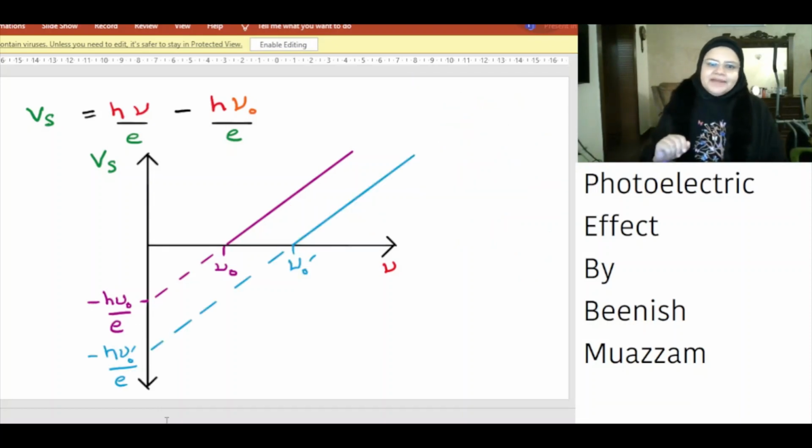The work function and threshold frequency for different materials are different. For instance, the work function of sodium is 2.4 electron volt and the work function of copper is 4.6 electron volt. However, the slope of stopping voltage versus frequency of incident light is a constant, h over e, for all materials.